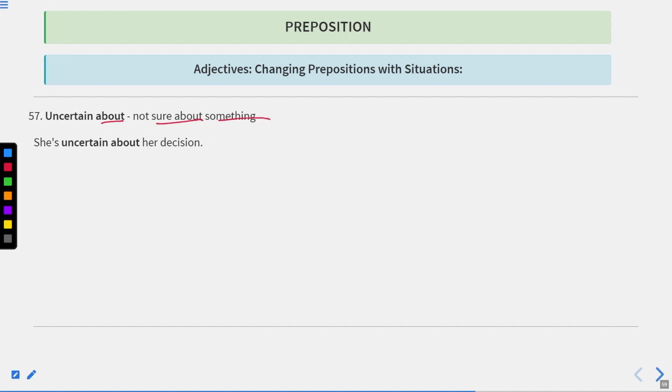Uncertain about means not sure about something. She is uncertain about her decision. Now let us move to the next one. Unconscious of, not conscious or aware of something. He was unconscious of the danger.